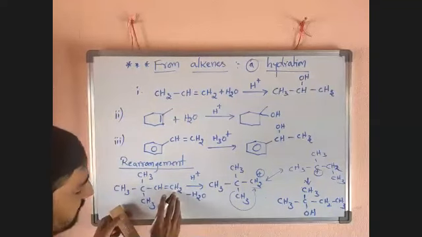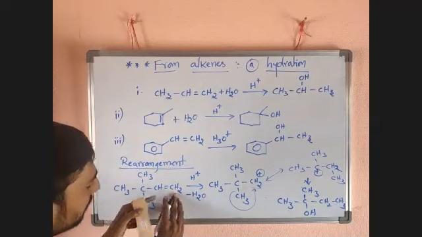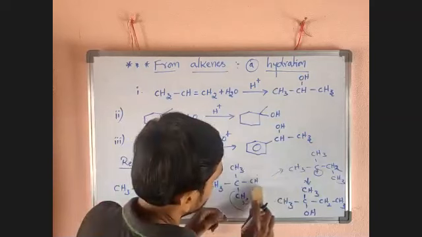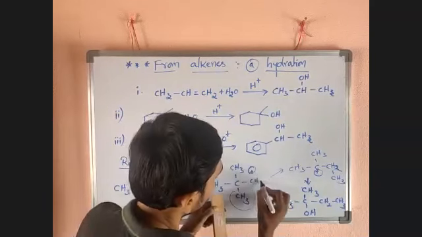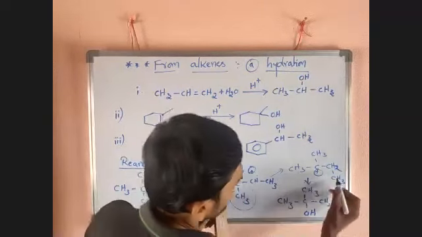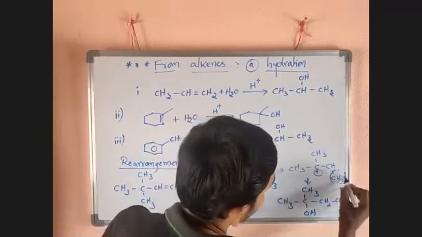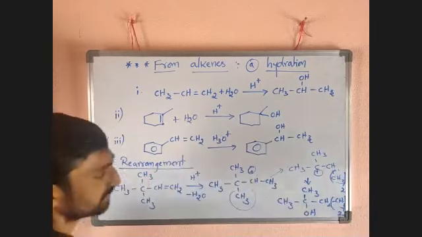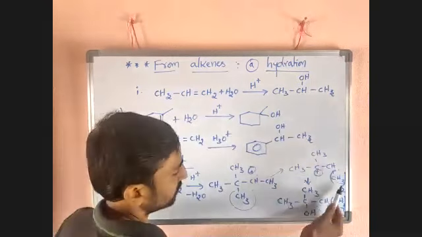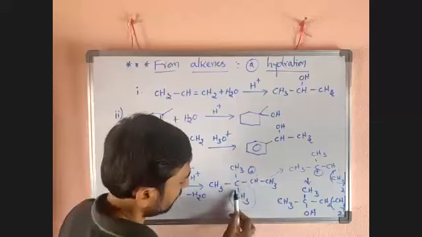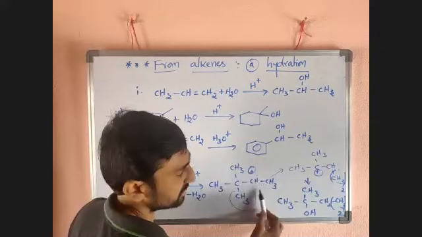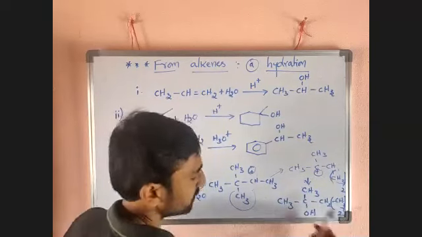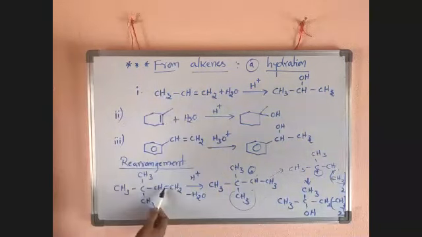Now, after getting H, it will become CH3, so it will get CH plus, with CH3. I have to take CH3 twice. Already one CH3 is there, and after rearrangement it will get 2 CH3s. That's why you should take CH3 twice here, and here also. The remaining is the same.